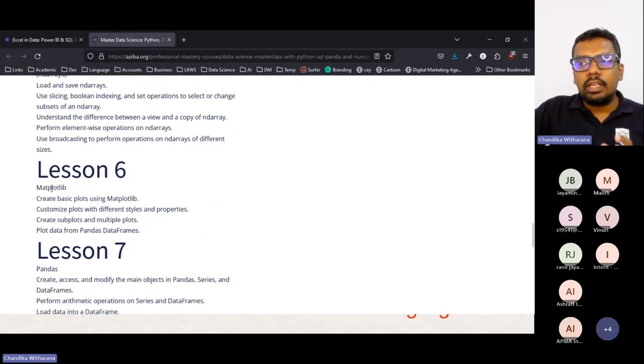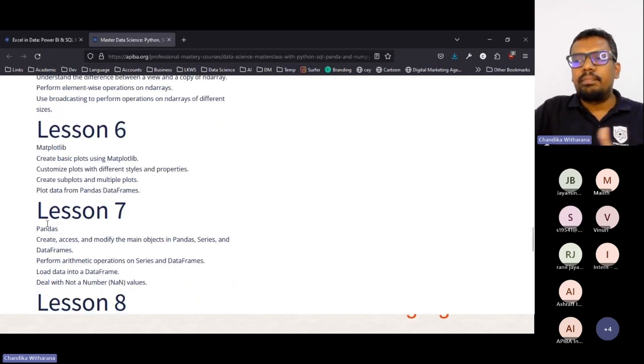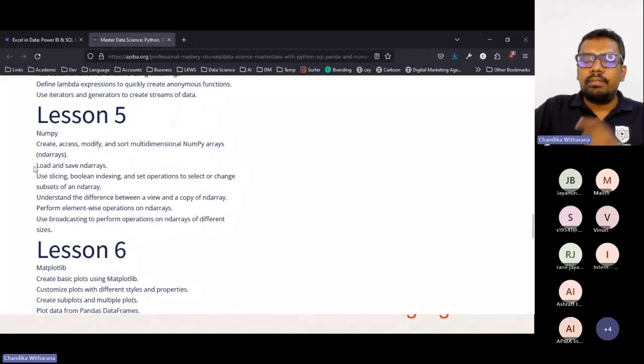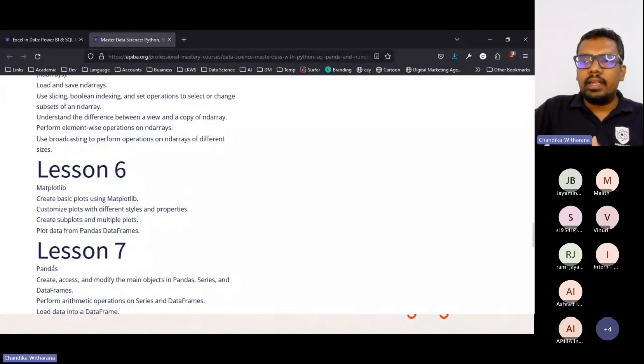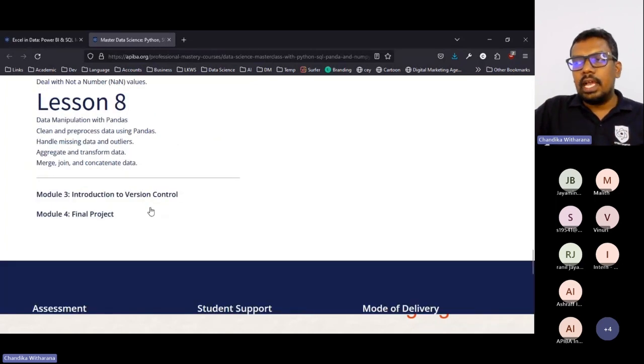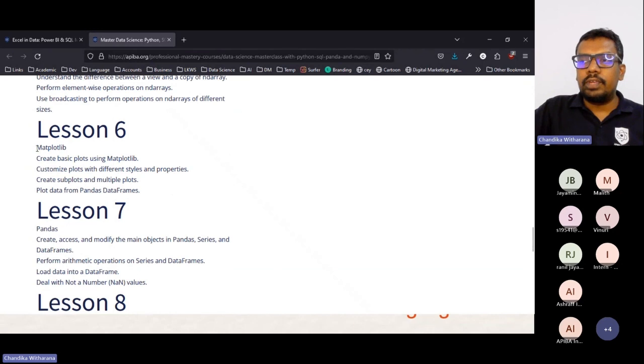Matplotlib also we talk about, along with data science knowledge and Pandas. For data science, we mainly talk about NumPy, Pandas, and Matplotlib. These major libraries we cover with you, and finally data manipulation with Pandas, and data visualization with Matplotlib. Then definitely you will be able to reach a master level.